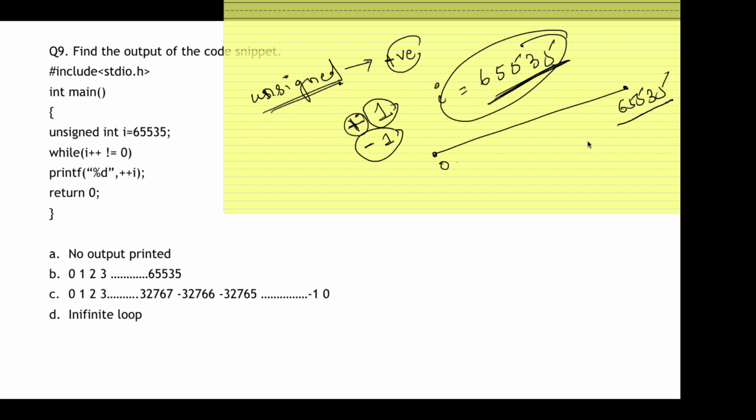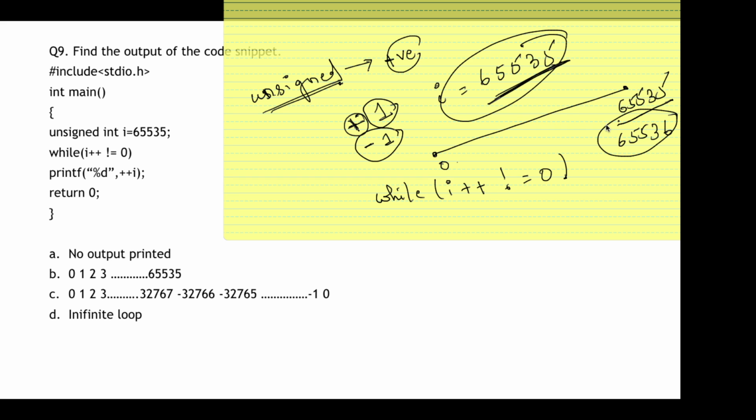Now it is checking a condition that while I plus plus not equal to 0, the I plus plus value will become 65536. But this is a post increment, so this value will not be used here. Here the value will be 65535. So not equal to 0, it is true. So what will it print? It will print plus plus I.